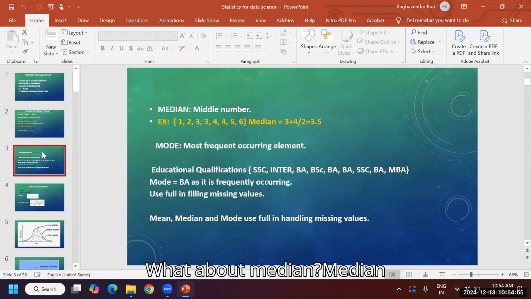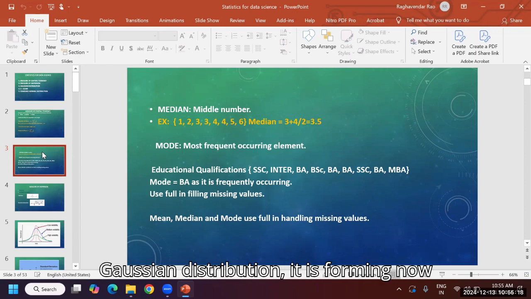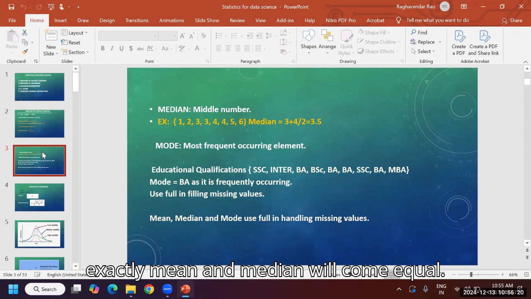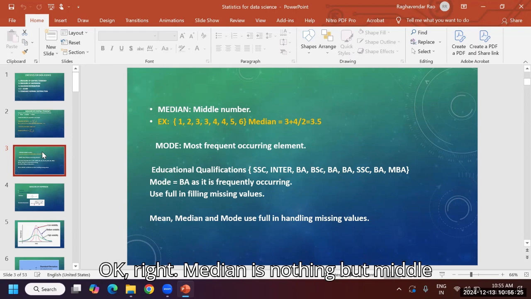What about median? Median is the middle number. Before, the middle number also comes to 3.5 here. But in real-time data, median and mean will not be the same most of the times. If it is forming a Gaussian distribution, then mean and median will come out exactly equal. But most of the times it may not happen. Median is nothing but the middle point.